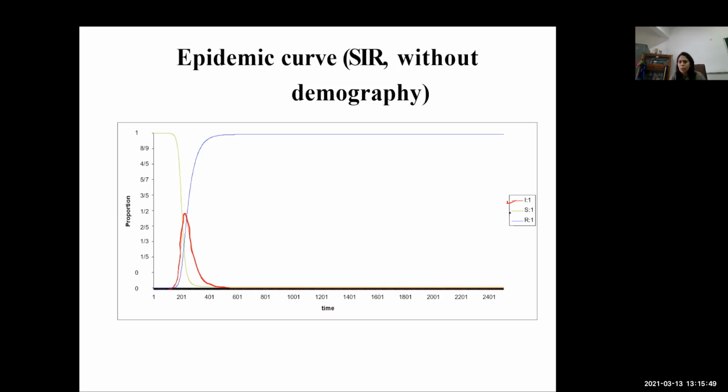Then this S is the population, that first the population was susceptible and then the number of susceptibles is getting low, and the number of recovered was increasing, and then it has attained the position where all have become recovered.